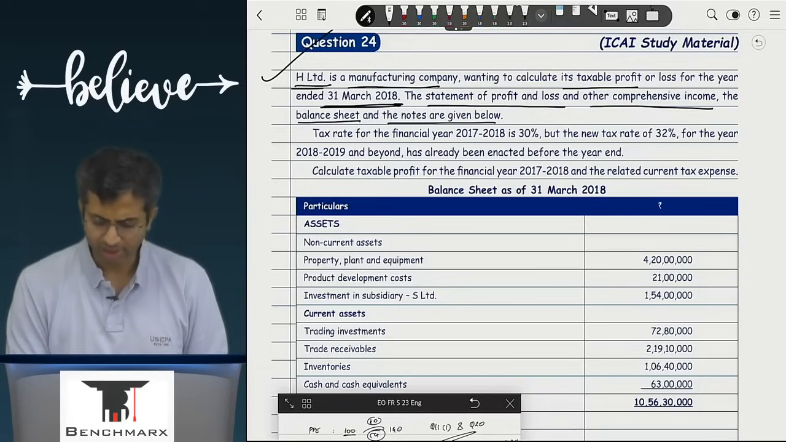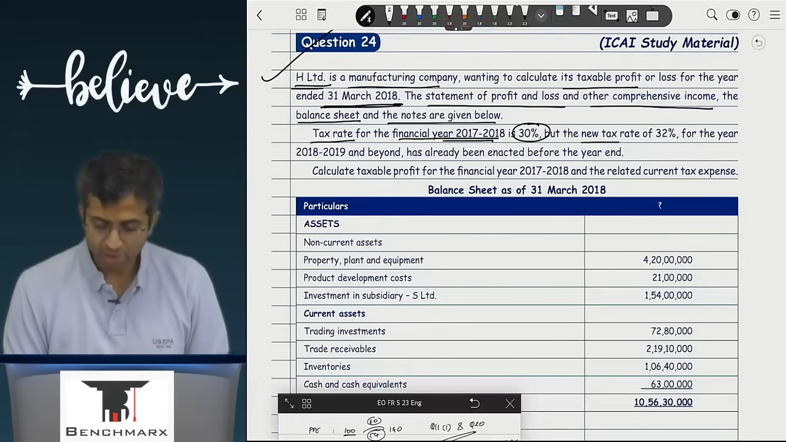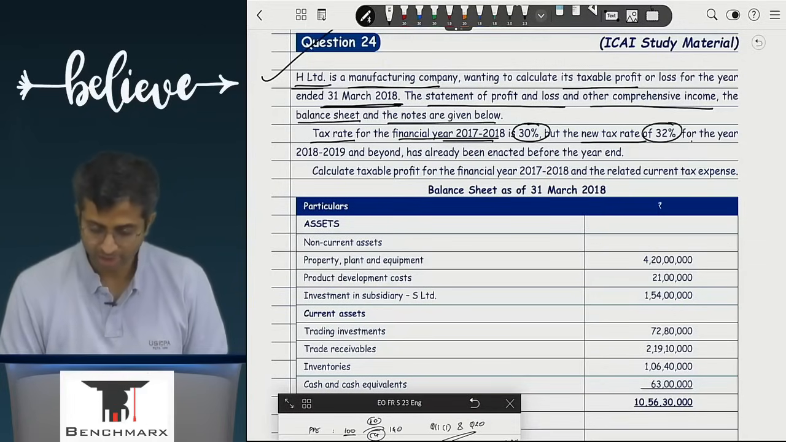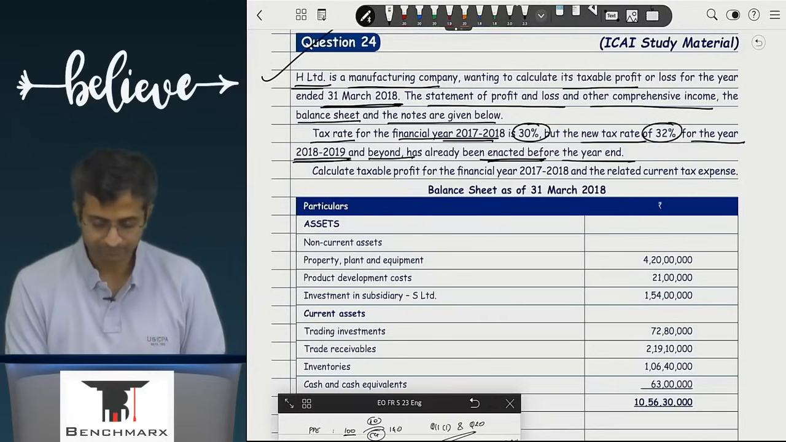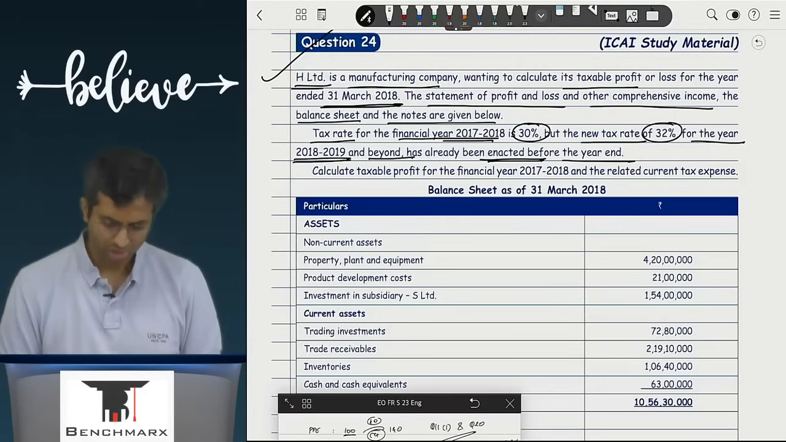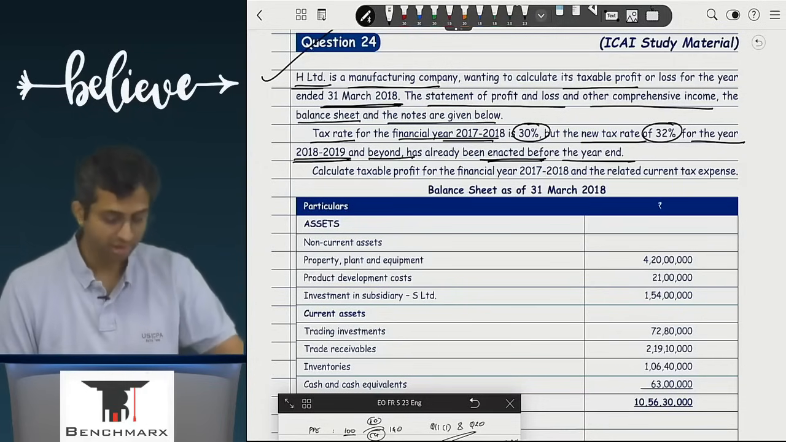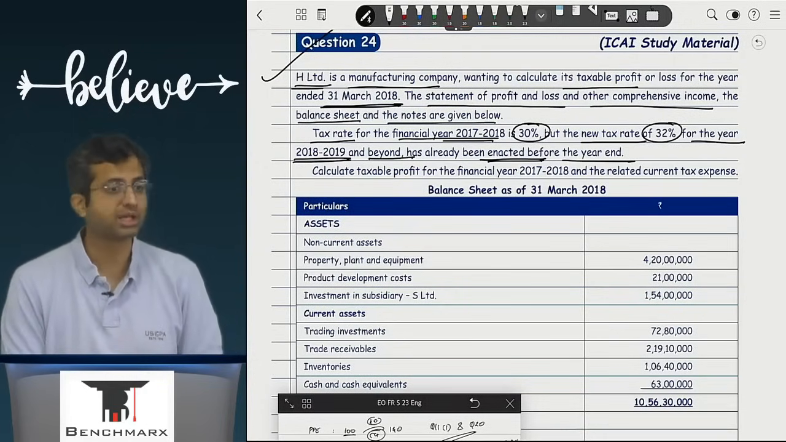The statements of P&L, OCI, balance sheet and notes are given below. The tax rate for the financial year 17-18 is 30%, but the new tax rate is 32% for the year 18-19 and beyond, and has already been enacted before the year end. So ideally, the rate that you should take should be 30 or 32? 32. That is right, because it is enacted. For deferred tax calculation 32, but for current tax calculation 30.